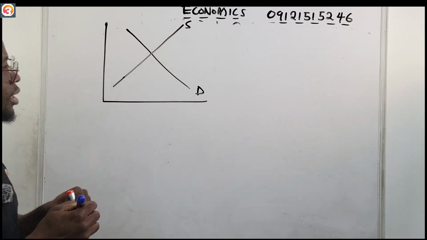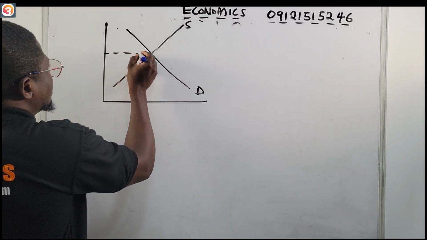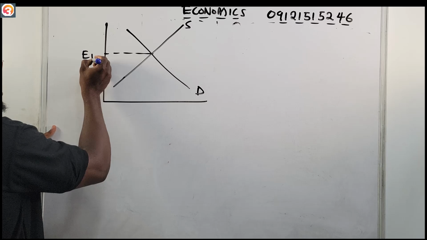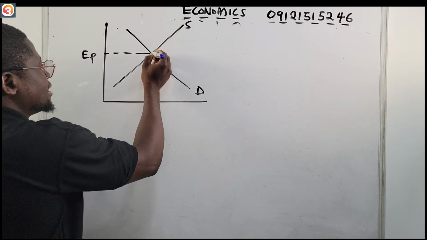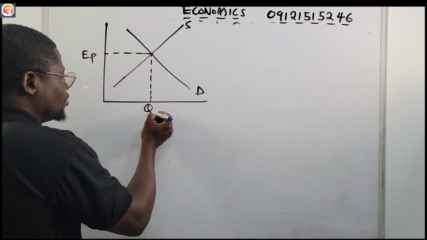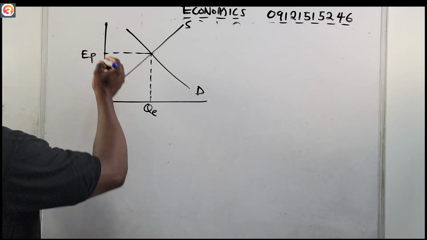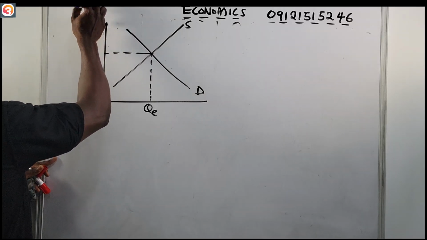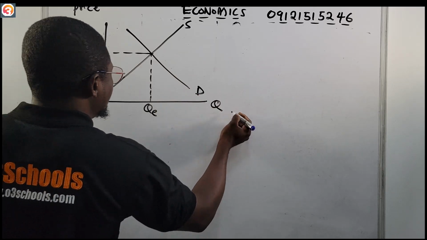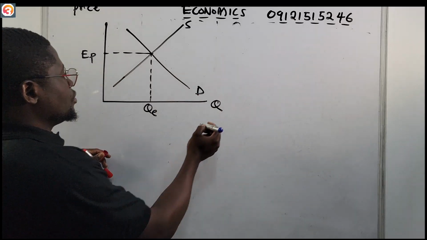So now this is our equilibrium price, EP, and this is our equilibrium quantity, QE. This is our price axis, and this is our quantity axis.